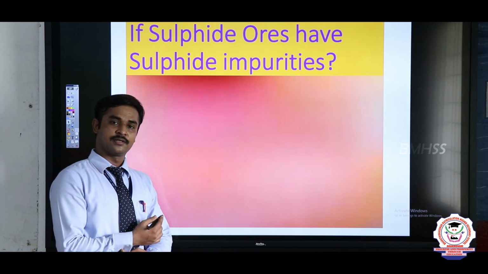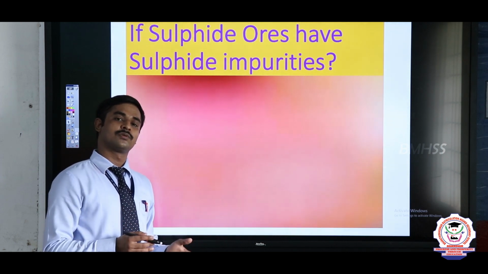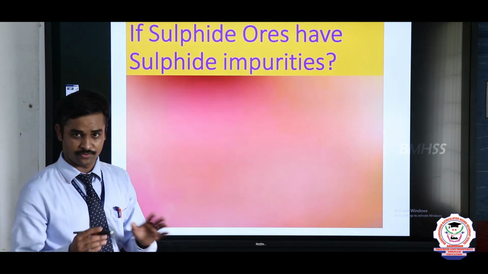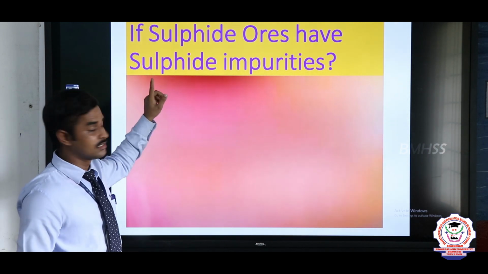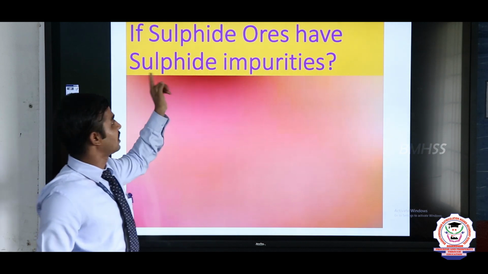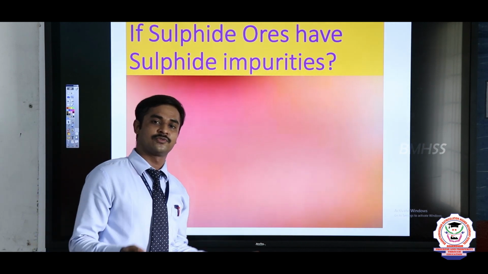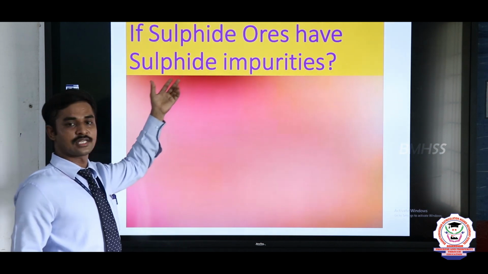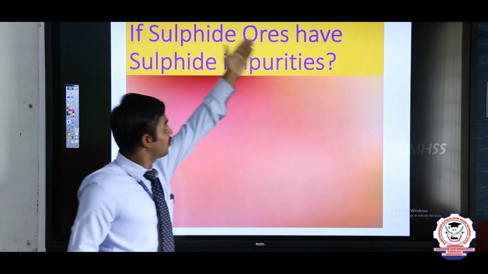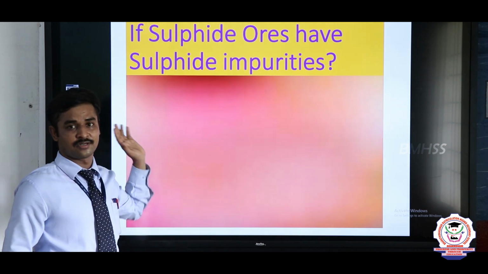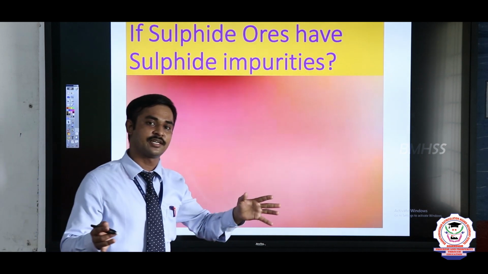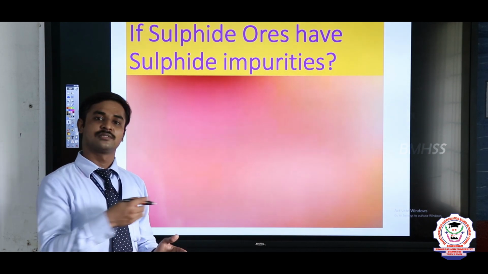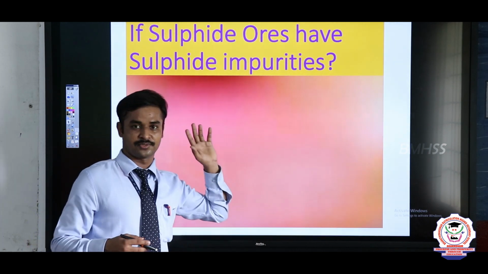Okay, but we need to remove the impurities from the ore. Froth flotation is only suitable for sulphide ores. But here is the question: if the sulphide ores have sulphide impurities, how do we remove them? Because the impurities also contain sulphide compounds, and the ores also contain sulphide compounds. How do you differentiate the impurities and the ore? When you collect the ores, the impurities also will come, because they are also sulphide impurities.